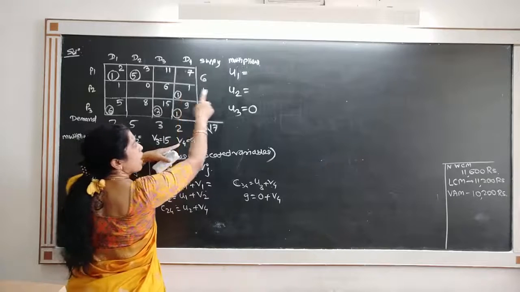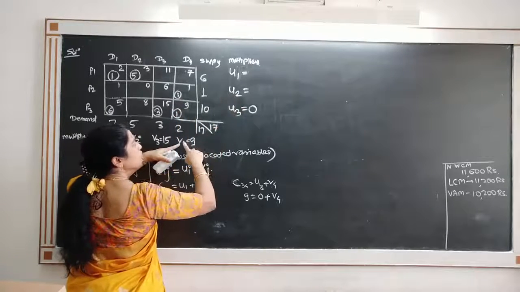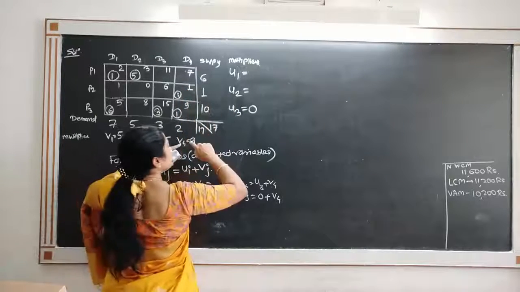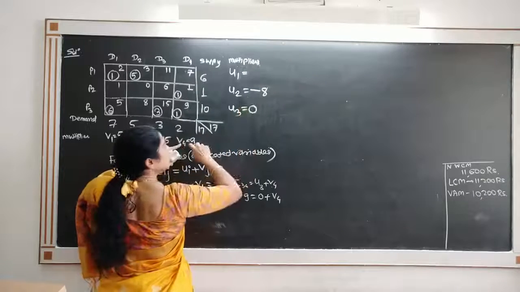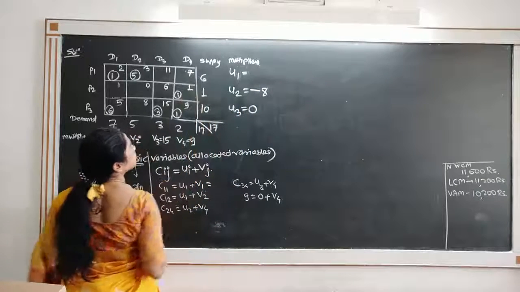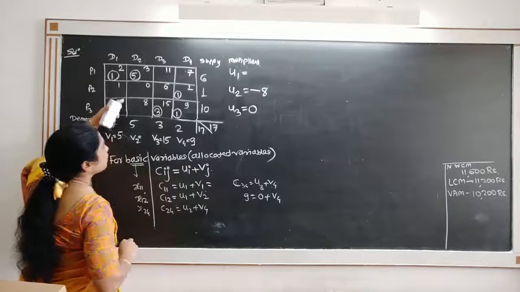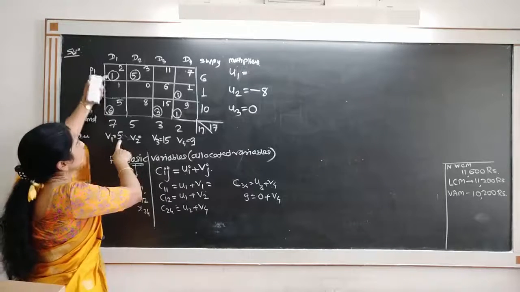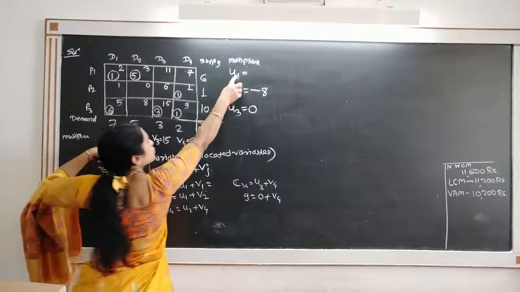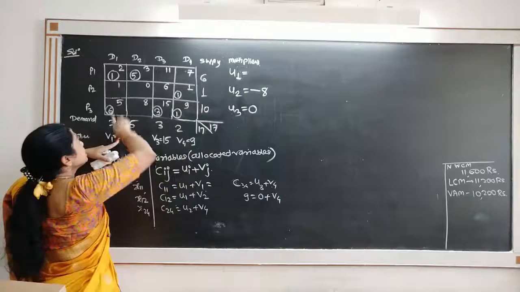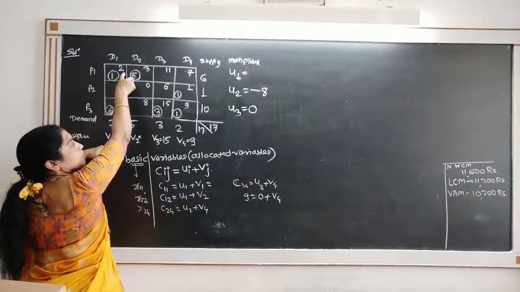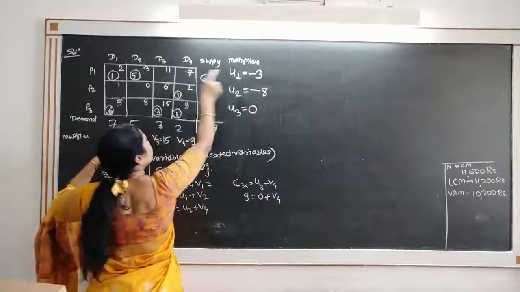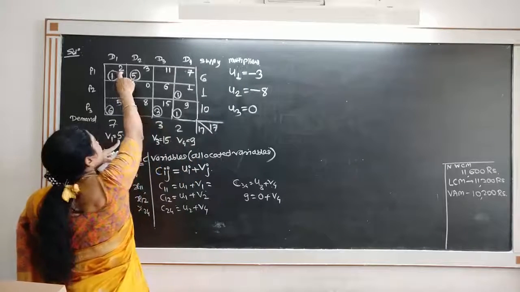V4 is 9. I have the formula U2 plus V4 should be equal to 1. So what should be U2? It is nothing but minus 8. So 9 minus 8 gives me 1. Similar for this. Now see the value. We have V1 is equal to 5U. So see this column. We have the equation U1 plus V1 must be equal to C11. But V1 is 5U, so U1 must be minus 3 so that U1 plus V1 becomes C11.